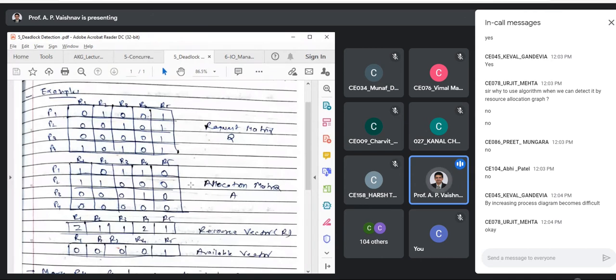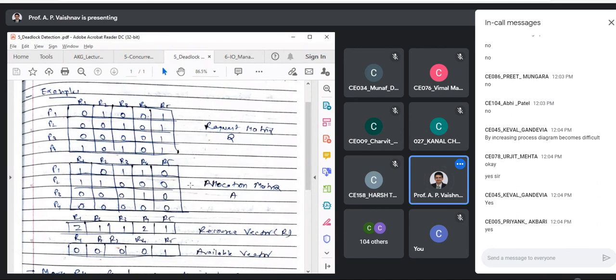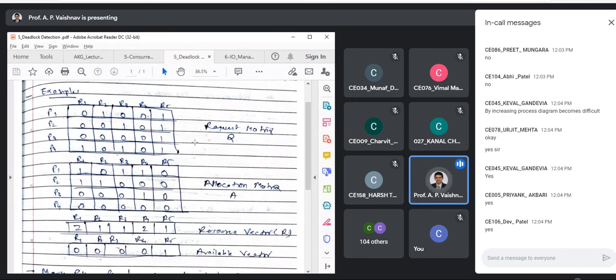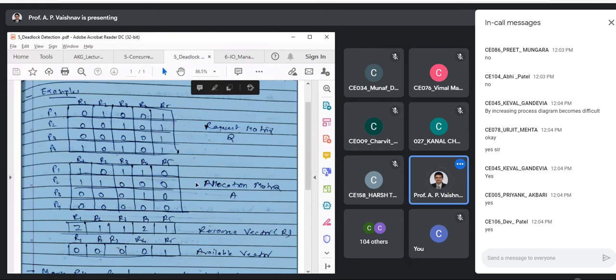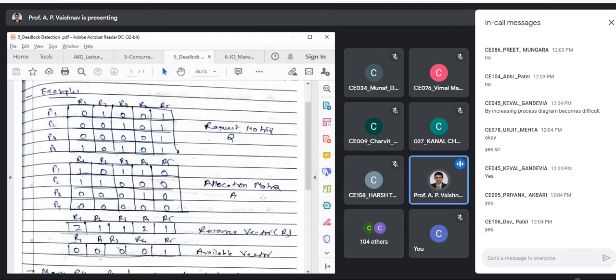Can you see that handwritten note? Yes. Okay. So given 2 vectors and 2 matrices. We are given the request matrix, that is the first thing. We are given the allocation matrix, that is A. Allocation is given, request is given, resource vector is given, and available is given.